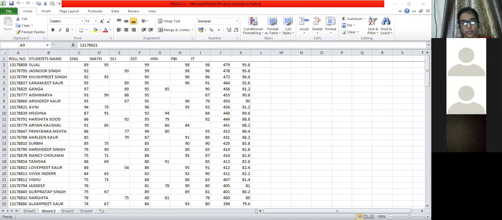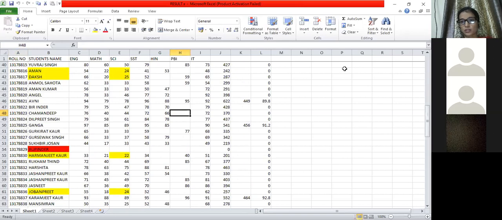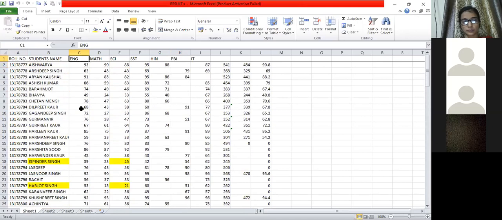I will show the actual result to you. This is the actual result. 93 in maths, 90 Aishwarya, science 88, SST 95, Hindi 88, 87.